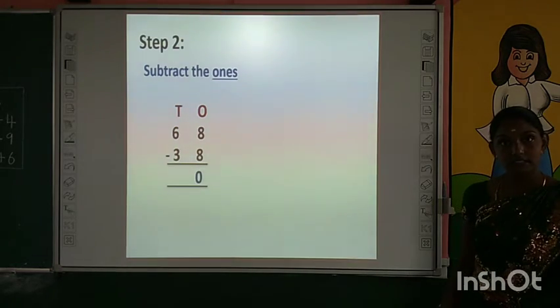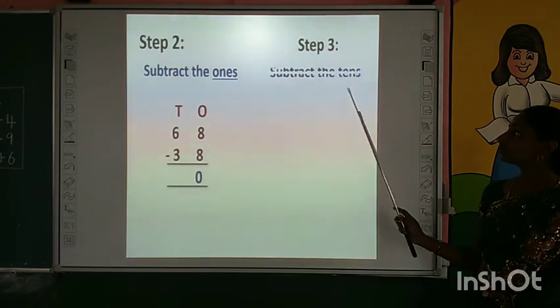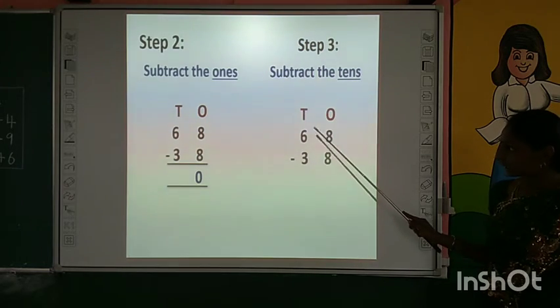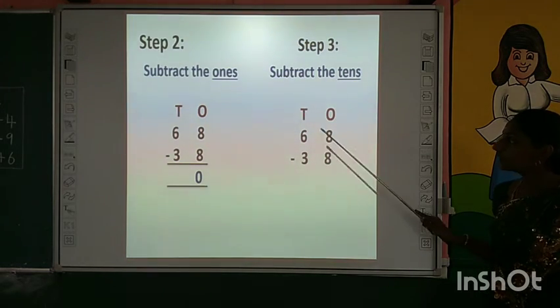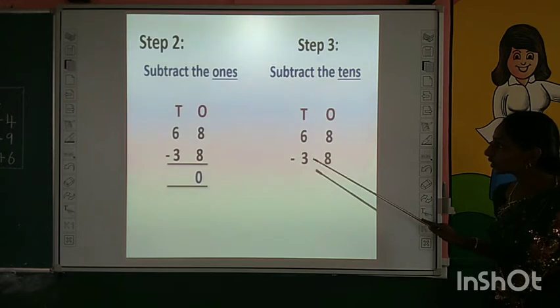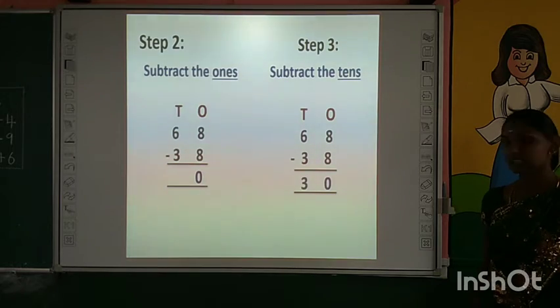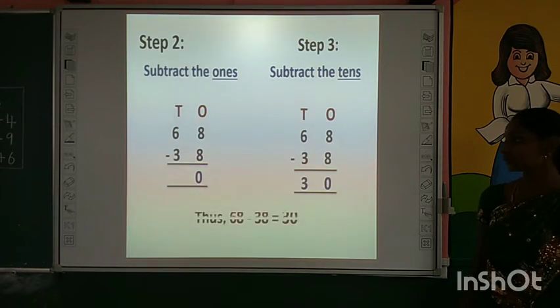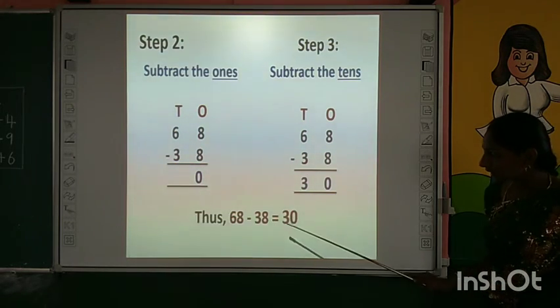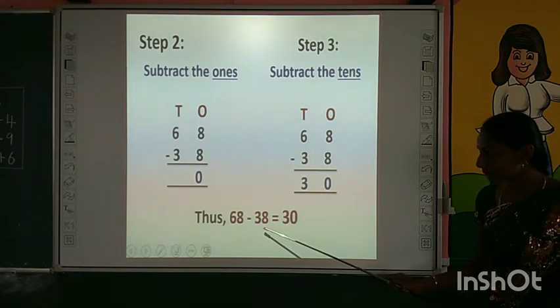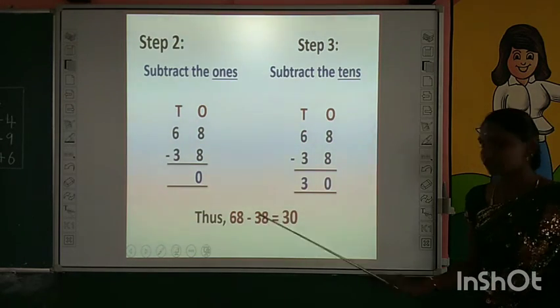What is the third step? Yes, we have to move to numbers in tens place. Now we are going to subtract the numbers in tens place, 3 from 6. As usual, tell me the answer by backward counting. Correct, 3 is the answer. Very good. What is the answer? We are getting the answer 30 by subtracting 38 from 68.